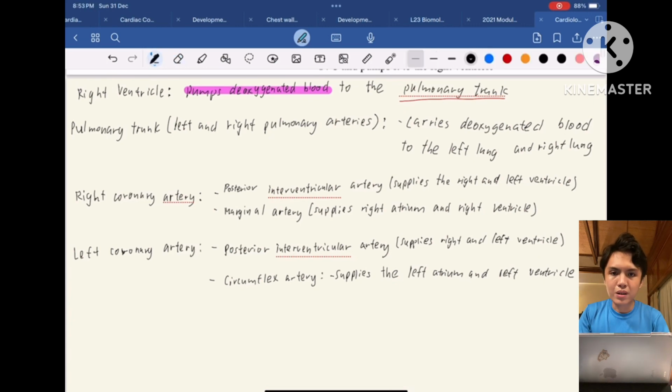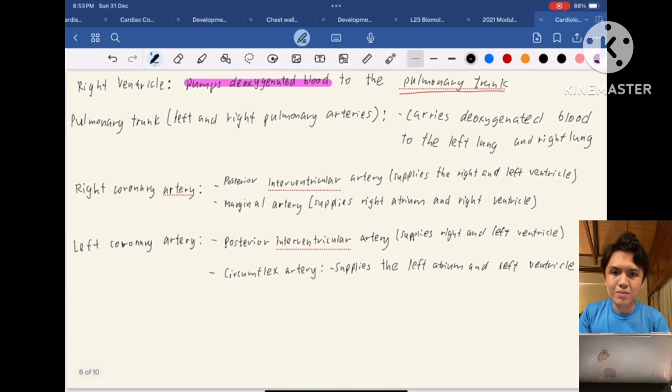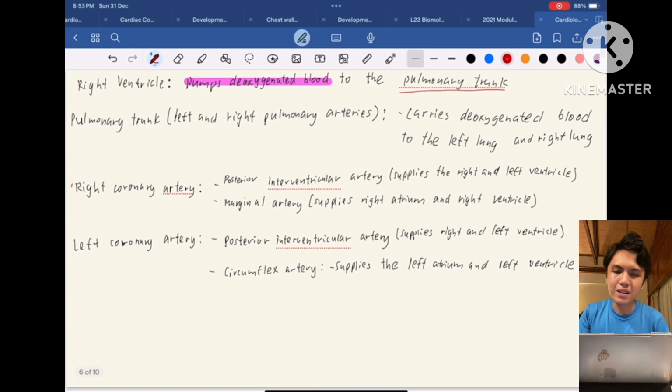Now we have learned the function of the heart chambers and also the blood vessels that are connected to each of the heart chambers. Now we are going to look into the circulation that happens within the heart itself.